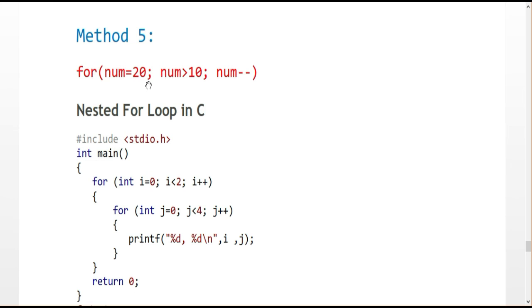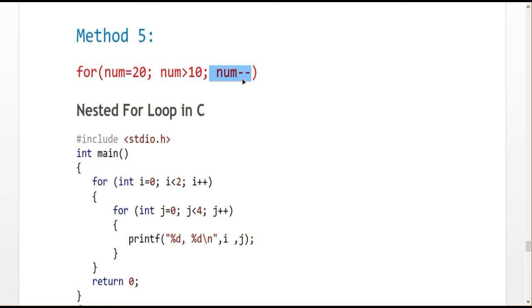also. So it is an initialization and condition checking, and an incremental or decremental, based on the corresponding problem statement or situation. You can write it as a decrement also. So this is also one of the acceptable methods in the for loop.